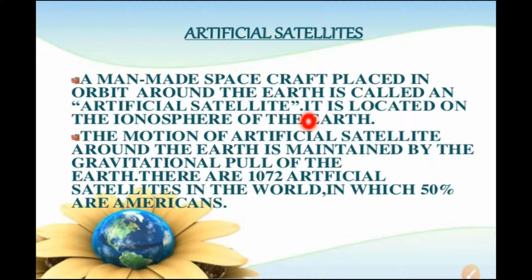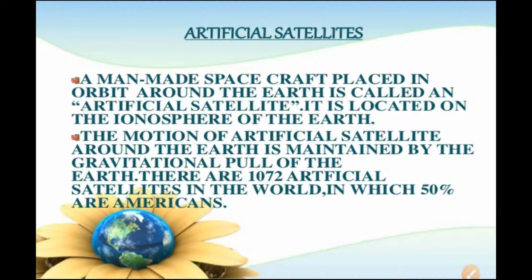Artificial satellites are located in the ionosphere of the earth. The motion of the artificial satellites around the earth is maintained by the gravitational pull of the earth. There are 1072 artificial satellites in the world, of which 50% are American.